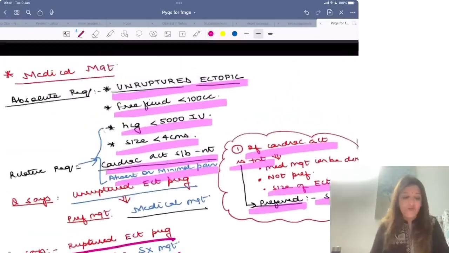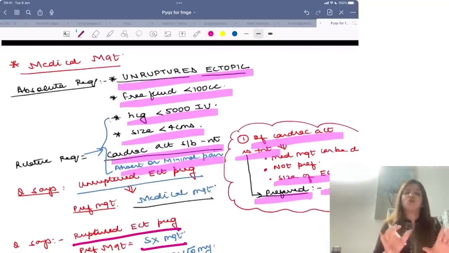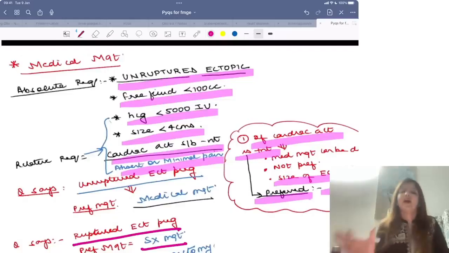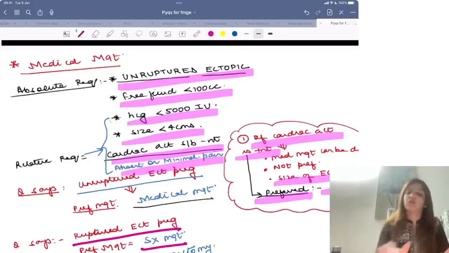Now, in case of unruptured ectopic, you have the option of doing medical management, or you can go for surgical management. Now, medical management, we do it in unruptured ectopic. You never do medical management in ruptured ectopic. And how do I come to know it is unruptured?